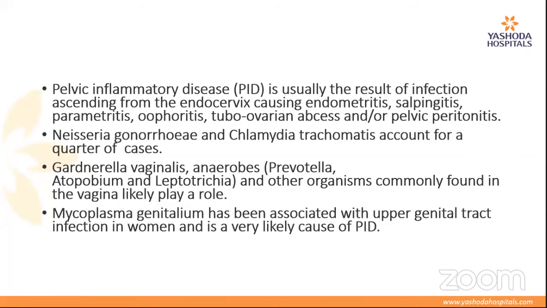Yes, Dr. Sama has told us, pelvic inflammatory disease is usually the result of infection ascending from the endocervix, causing endometritis, salpingitis, parametritis, oophoritis. It can also cause tubo-ovarian abscess, pelvic peritonitis. That's where they present with all the bad things, shock and sepsis. So the most common organisms are Neisseria gonorrhoeae and Chlamydia trachomatis. I know these are not so interesting things for you, but they are very, very common. Gonococci and chlamydia are very common in our settings where we get PID from these organisms.